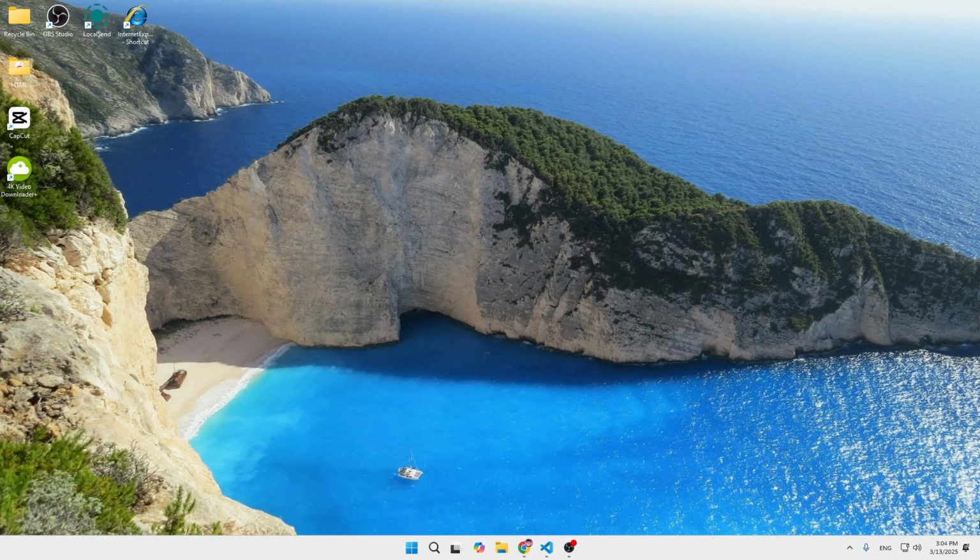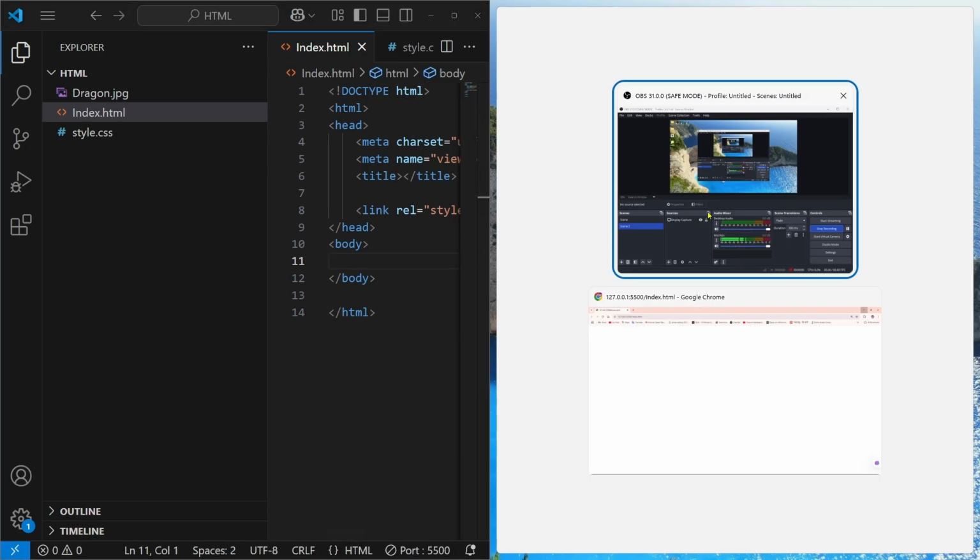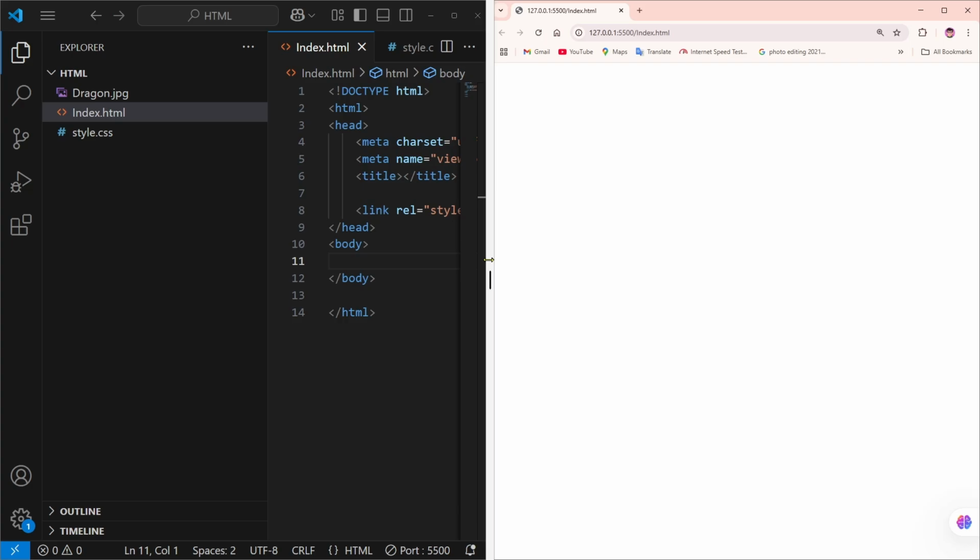Today we're going to guide you how to create a simple menu bar or navbar using HTML and CSS. So without wasting any time, let's get started. First we're going to open our Visual Studio Code and put it on the right side, and then put the website on the left side.